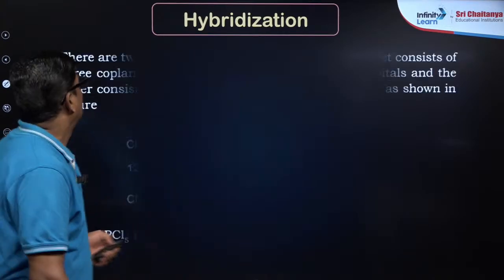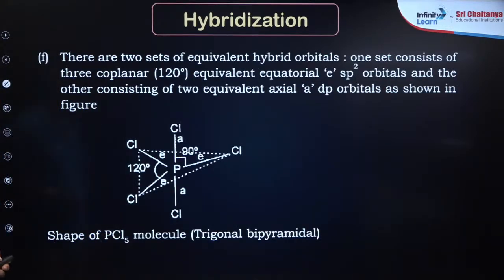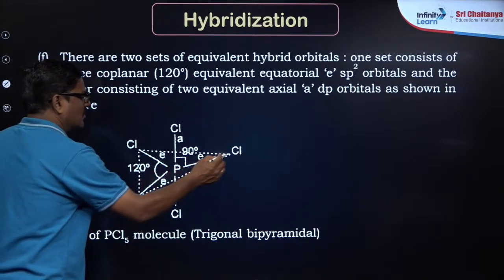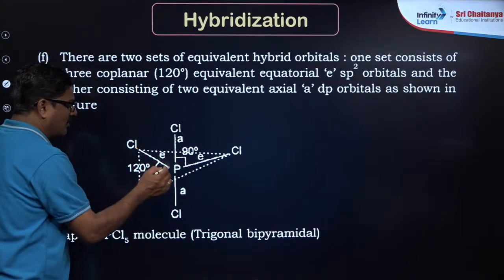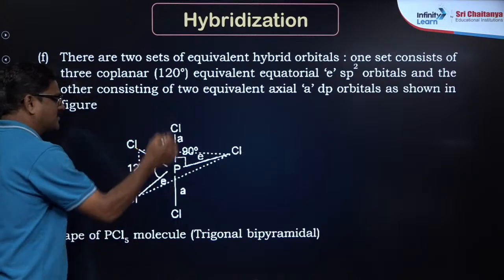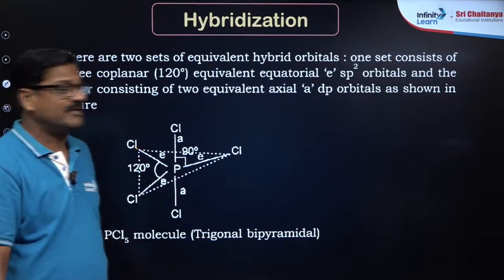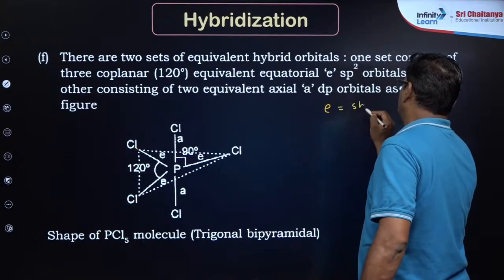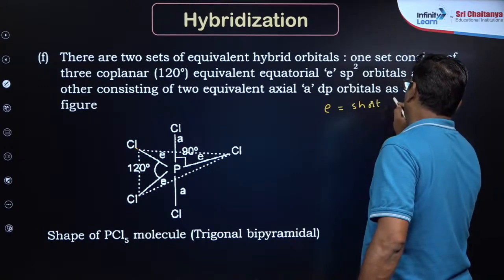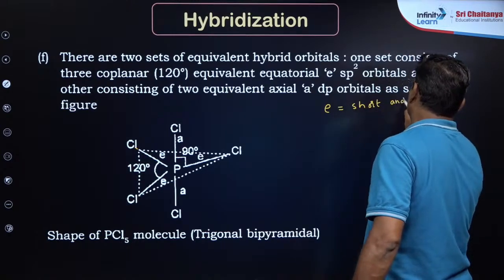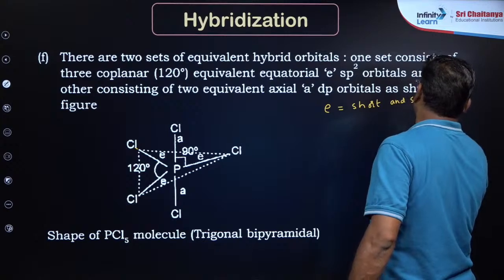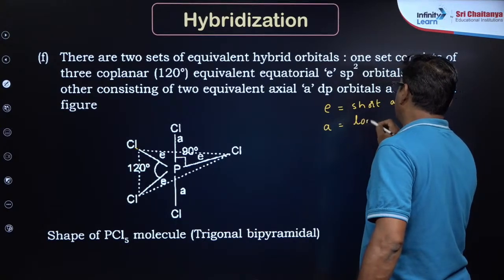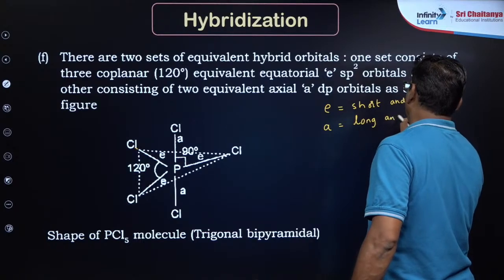Yes, very good. And there are two sets of equivalent orbitals in phosphorus: equatorial bonds and axial bonds. And equatorial bonds are short and strong, and axial bonds are long and weak.